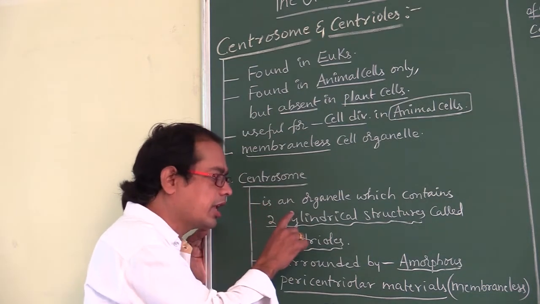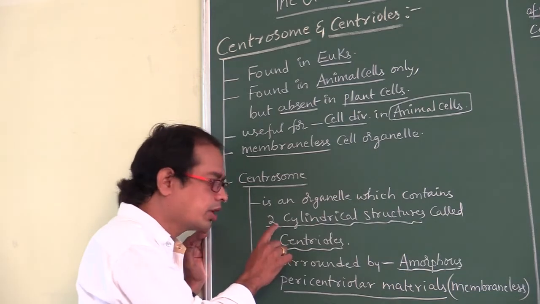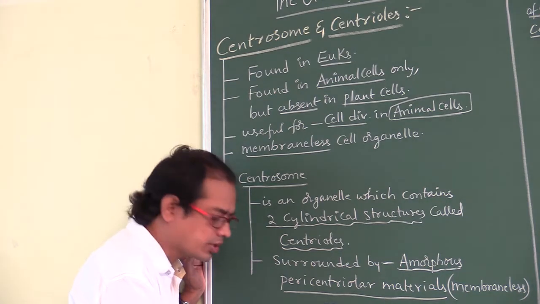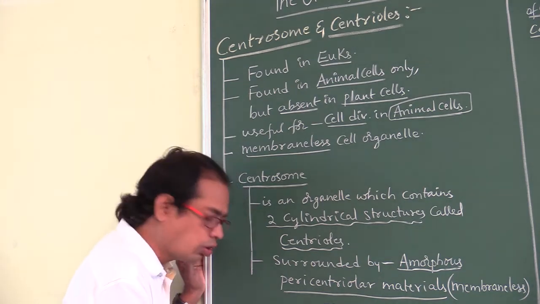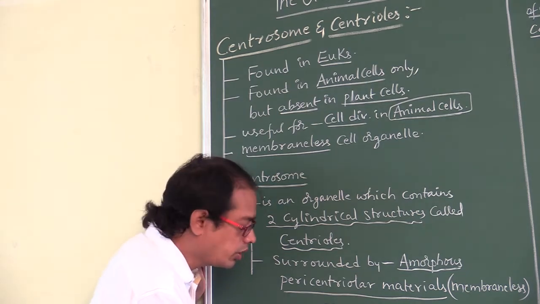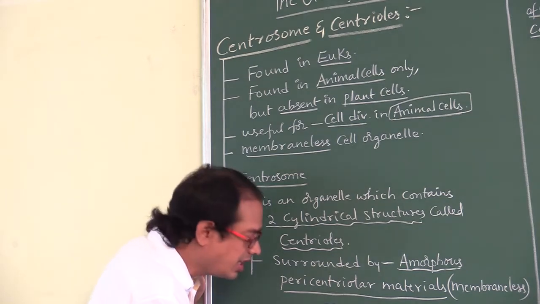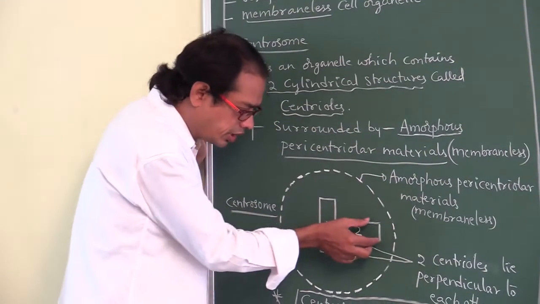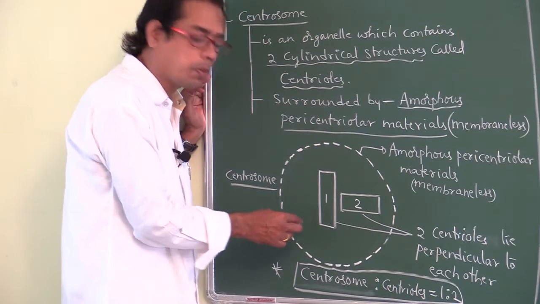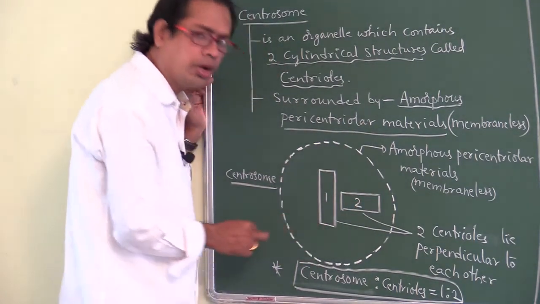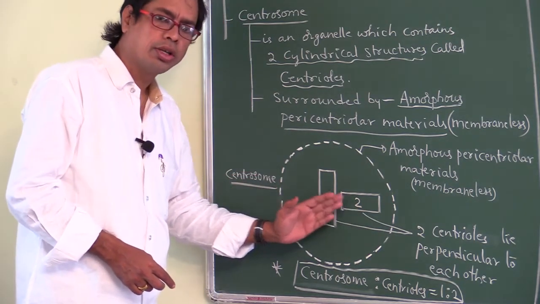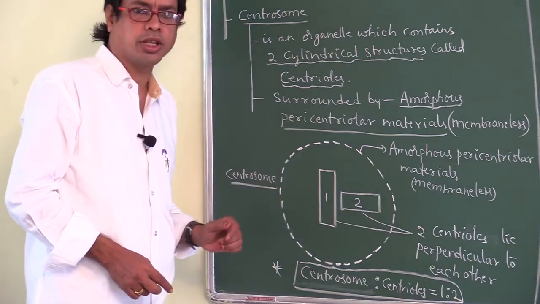Centrosome is a cell organelle which contains two cylindrical structures called centrioles. If you look at this figure, this entire thing is called centrosome. This is one centriole, this is the second centriole. Each centriole is cylindrical in structure. These two cylindrical structures are present perpendicular to each other. One centrosome contains two centrioles which lie perpendicular to each other.